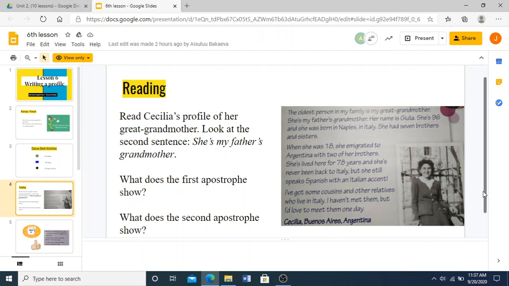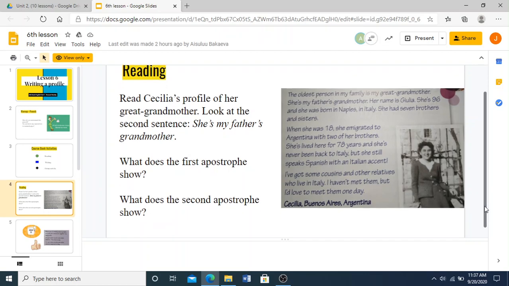So this is by Cecilia from Buenos Aires, Argentina. So this is a profile that Cecilia wrote about her great grandmother. This is what it is.